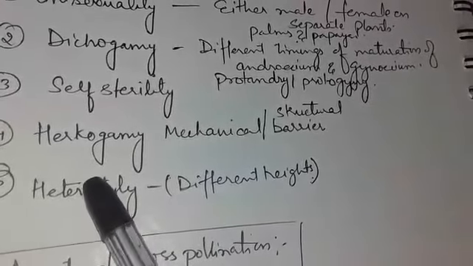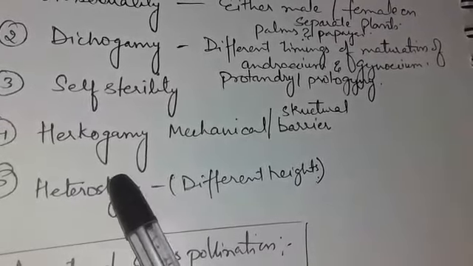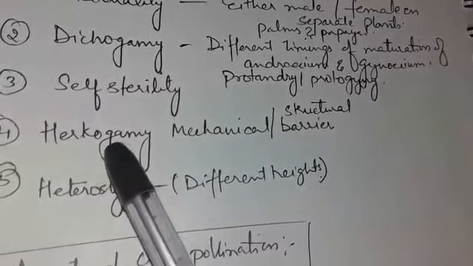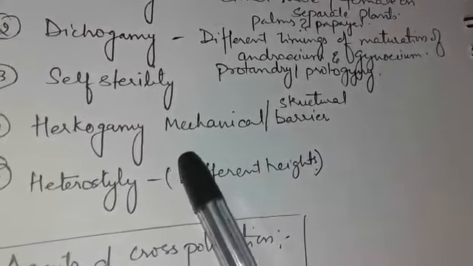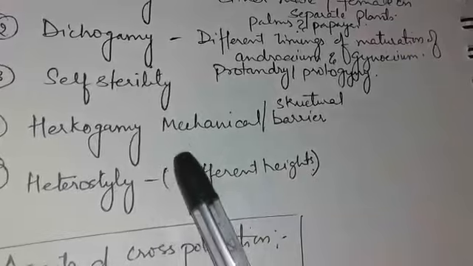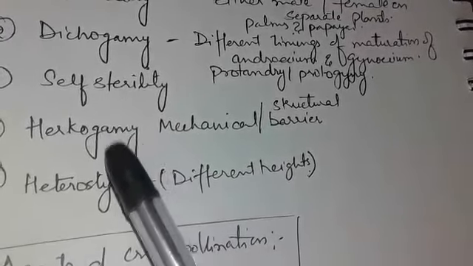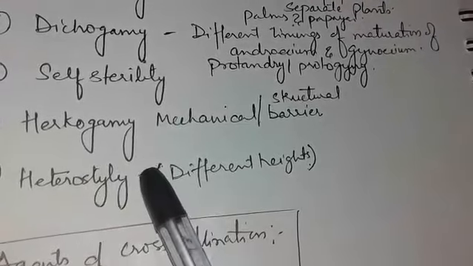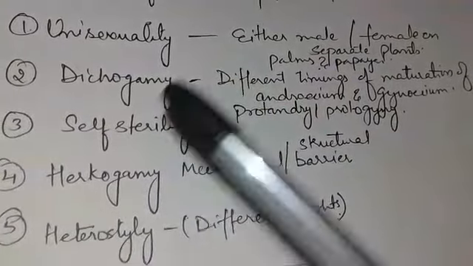Heterostyly. It is a condition in a flower when the stigma as well as the anther grow at different heights, and it does not favor self pollination, it favors cross pollination. So in this way nature favors cross pollination.